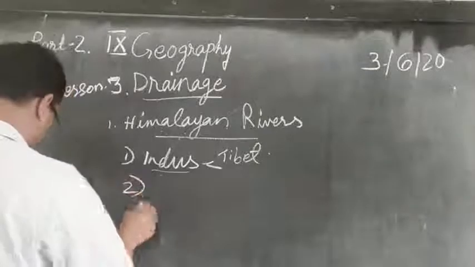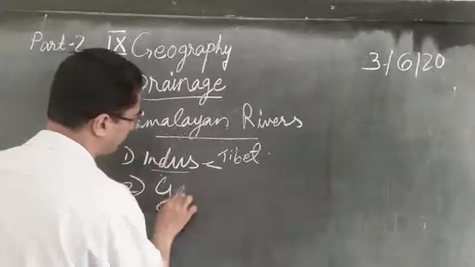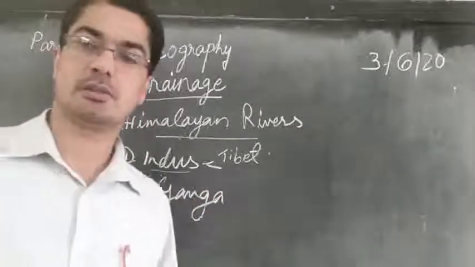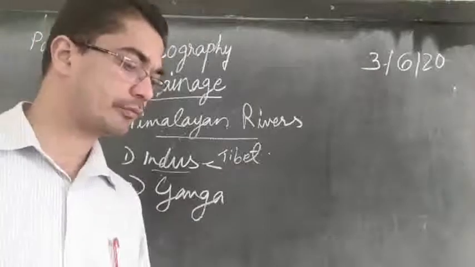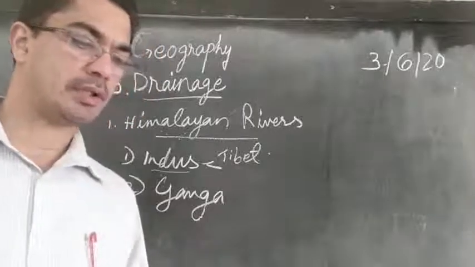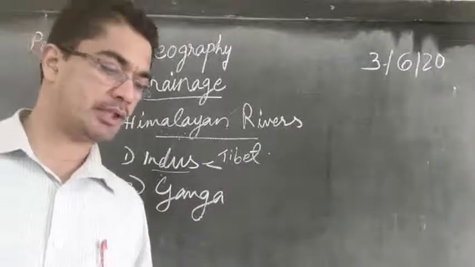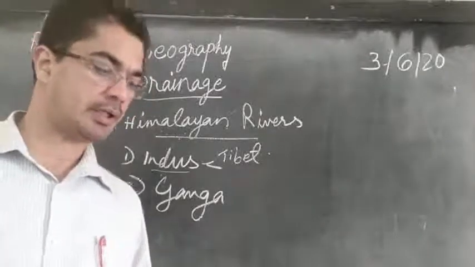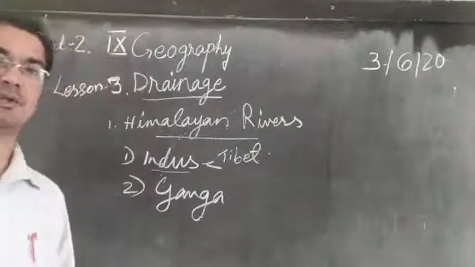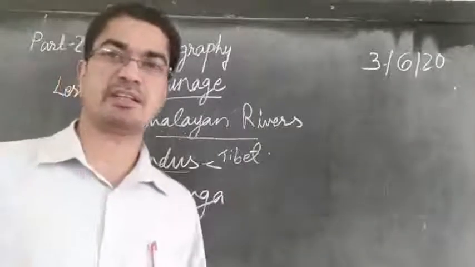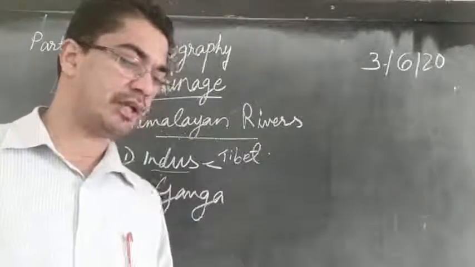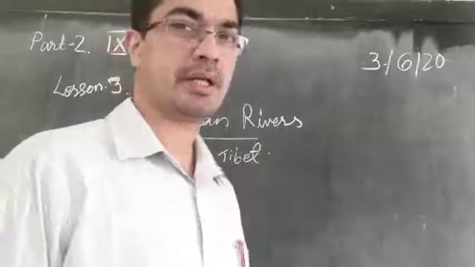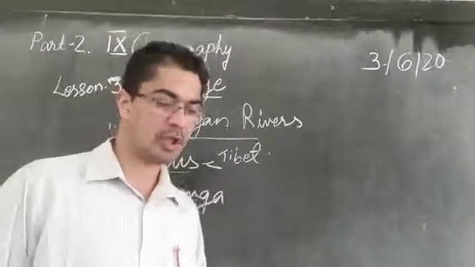The second one is the Ganga. The Ganga River. Let us see the details about the Ganga River. The headwaters of the Ganga, called the Bhagirathi, is fed by Gangotri Glacier and joined by Alaganta at Devprayag in Uttaranchal. So a lot of answers are there in just one sentence. What are they? The headwaters of the Ganga is called Bhagirathi.